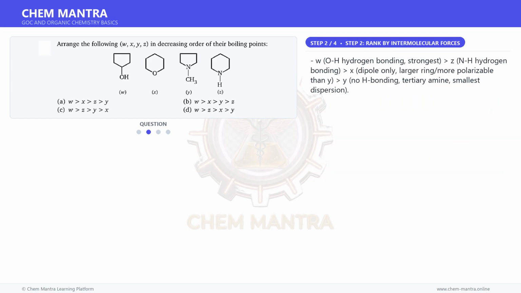Moving on to the next step. W. OH hydrogen bonding, strongest. Z. NH hydrogen bonding. X. Dipole only, larger ring more polarizable than Y. Y. No H bonding, tertiary amine, smallest dispersion.